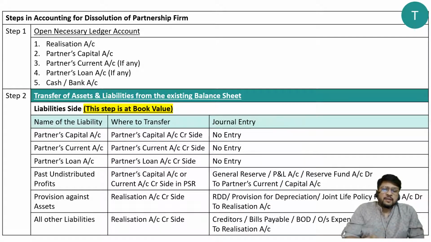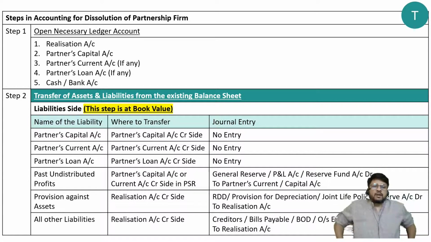So the entry will be a journal entry, creditors account to be closed. Creditors already have a credit balance, they are required to be closed, that means they will have to be debited. So creditors account debit. Bills payable account debit, because bills payable account is already a liability, meaning already a credit balance, that means it is already having a credit side extra, that will have to be closed, so it will have to be debited. So bills payable account debit, bank overdraft account debit, outstanding expenses account debit, and all these things will be credited to realization account.